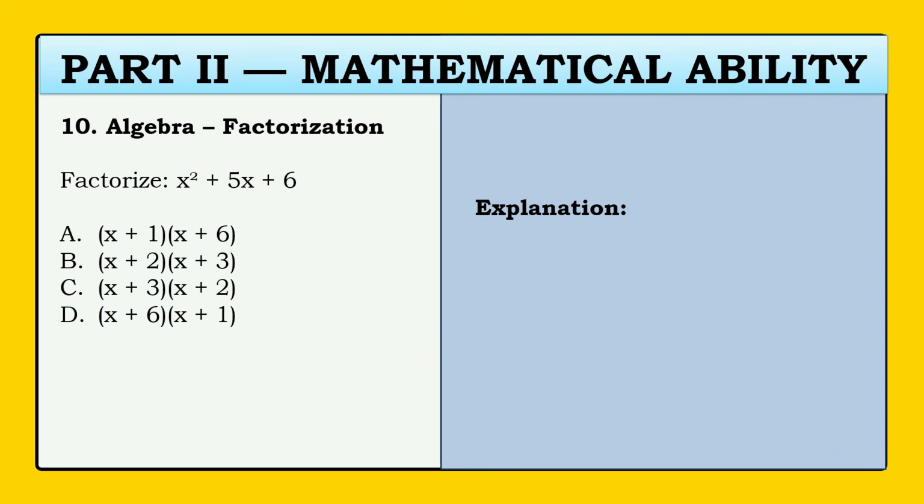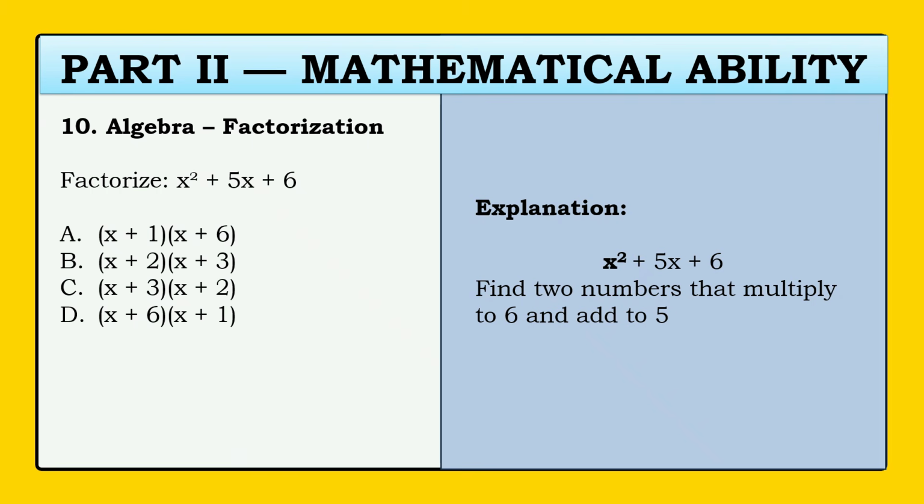Alright, let's solve. So, in our expression, x squared plus 5x plus 6, we're going to factor it out. Find two numbers that if we multiply, give the answer of 6, and if we add, give the answer of 5. What are the two numbers? Alright, so we have 2 and 3. So our factorization is the quantity of x plus 2 times the quantity of x plus 3. And this is letter B.